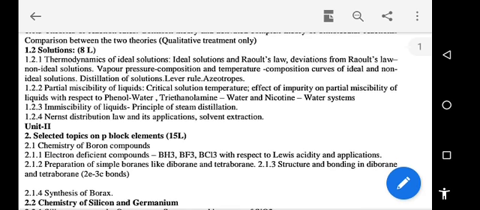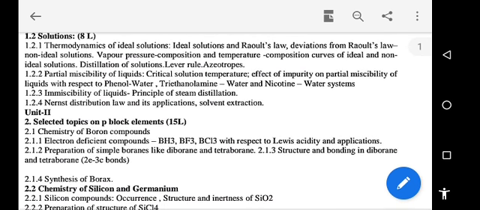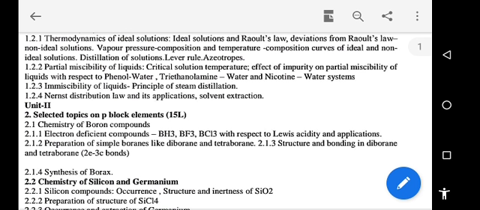Next are the solution topics. In that topic: thermodynamics of ideal solution and Raoult's law, deviation from Raoult's law, non-ideal solution, vapor pressure composition and temperature composition, cause of ideal and non-ideal solutions, distillation of the solution, Lever rule,